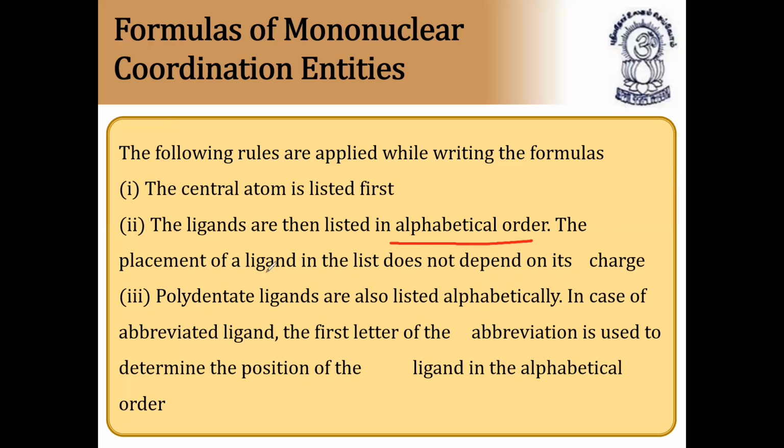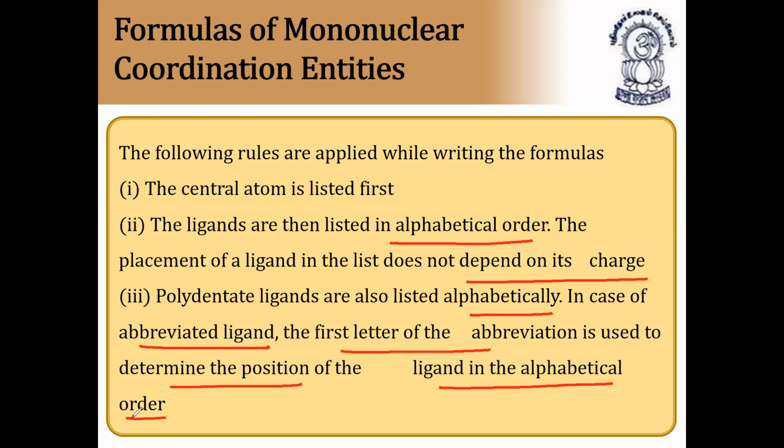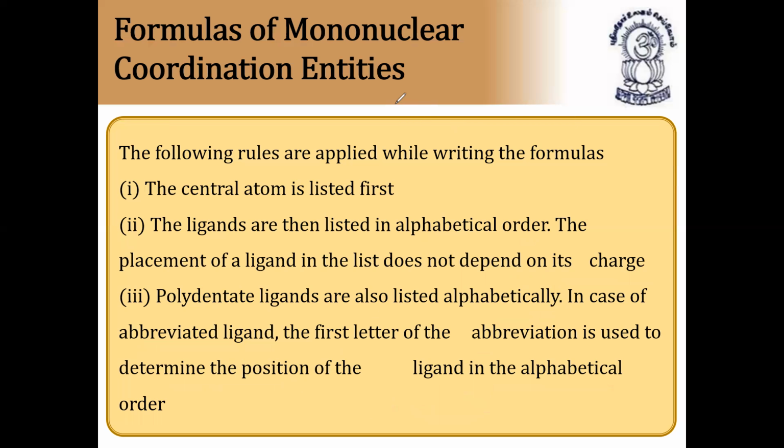The placement of a ligand does not depend on its charge. Polydentate ligands are also listed alphabetically. In case of an abbreviated ligand, the first letter of the abbreviation is used to determine the position of the ligand. So aqua is AQ and amine is AM. First letters are similar, so we look at the second letter: M comes before Q, so we give preference to amine. This is nothing but the rules for writing coordination compounds.